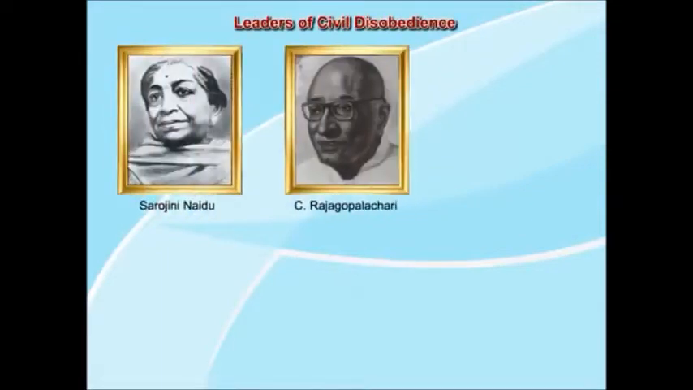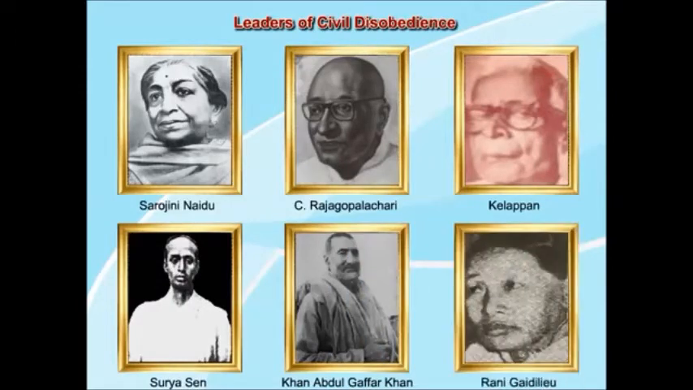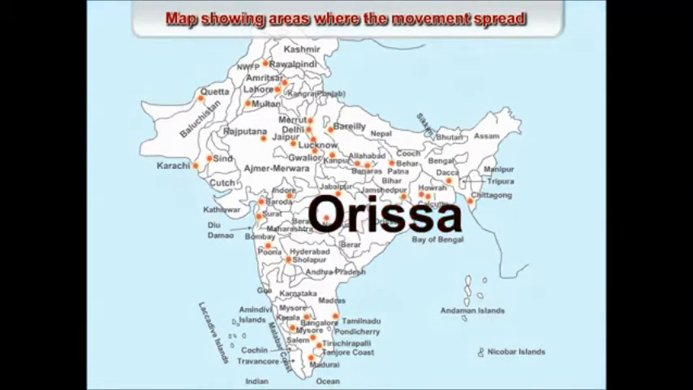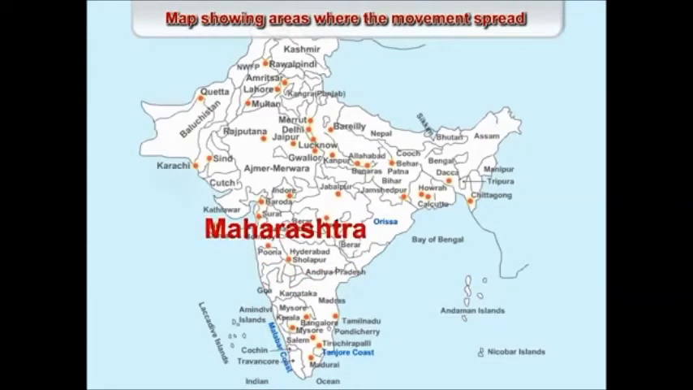Sarojini Naidu, C. Rajagopalachari, Kelappan, Surya Sen, Khan Abdul Ghaffar Khan and Rani Gaidinliu were some of the important leaders who followed the policy of civil disobedience. The civil disobedience movement spread across various states like Orissa, Tanjore Coast, Malabar Coast, Maharashtra, Bihar, Assam, Kangra, Calcutta, Madras, Karachi, Tamil Nadu, Northwest Frontier Province and Manipur, Kerala, Karnataka and Andhra Pradesh.